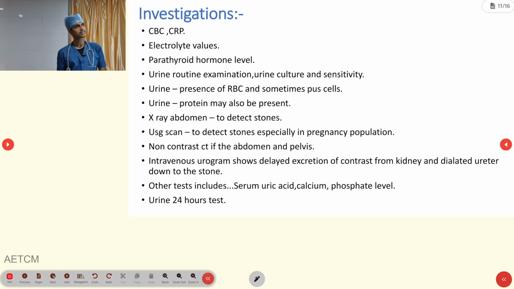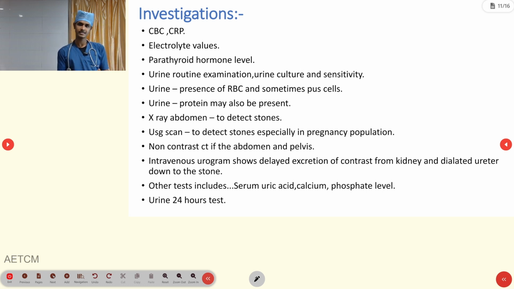If the person is in hospital, these are the investigations we will do: CBC, CRP, electrolyte values, and parathyroid hormone level, urine routine examination, and we will check whether any hematuria is there or not, proteinuria is there or not, and X-ray abdomen to detect stones, that is radio-opaque stones. So in that X-ray we can see those stones. That's why I told you some stones will absorb the radiation, and that is called radio-opaque stones.